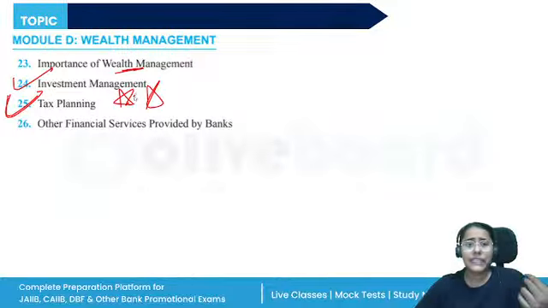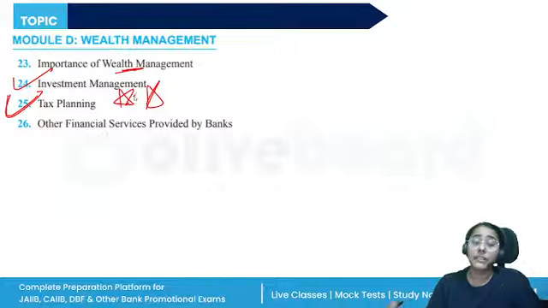Section 80C, the schemes that I can invest in to get the benefit of deductions, public provident fund, tax saving fixed deposit, life insurance premium, Pradhan Mantri Vaya Vandana Yojana. Questions every time are asked from this topic as well.